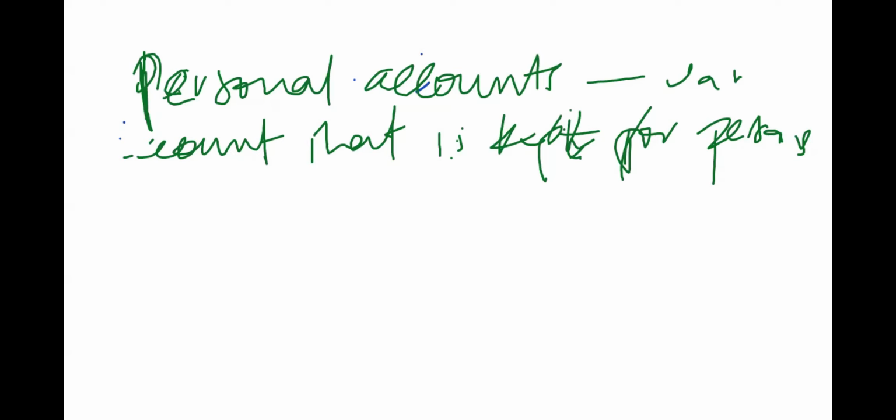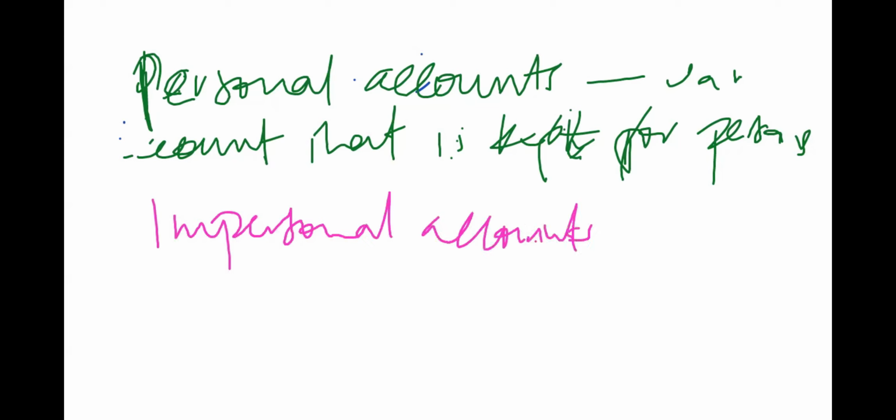But when it's a business organization, the creditor can actually be a human being or a business organization. Even a debtor can be a business organization, or an individual person. But when it comes to the impersonal accounts, these are accounts that are kept for properties.